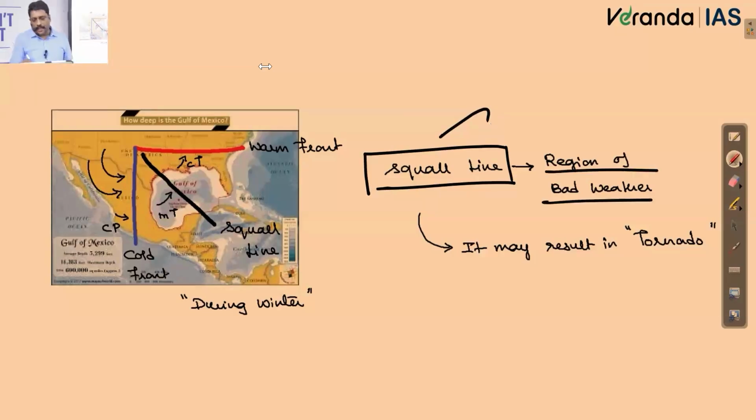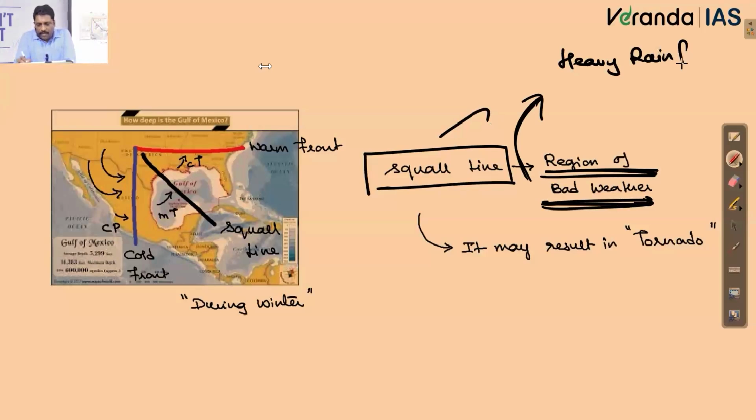Squall line. Again, see, whenever I talk about bad weather in climatological parlance, what do you mean by this bad weather? Extreme condition, right? If at all I just talk about bad weather, what all can you associate with this bad weather? Okay, extreme is okay. I'll put it this way, right? Heavy rainfall. Number 1, heavy rainfall. Maybe I'll call it a cloud burst.